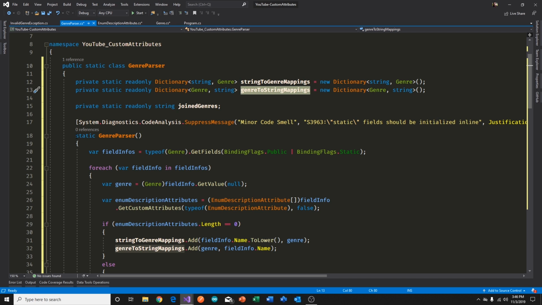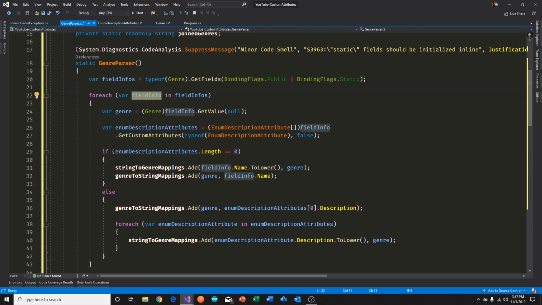In other words, once we have an instance of the genre parser, which is a static type instance, by the way, it's not an instance. In our code, we should be able to say genre parser.parse and give it a string. It should give us back an enum, and conversely, given an enum, it should give us a, let's say, true description method that gives us the description of that enum. So in our case, the enum element sci-fi should return a sci-fi string, right? So that's the basic idea.